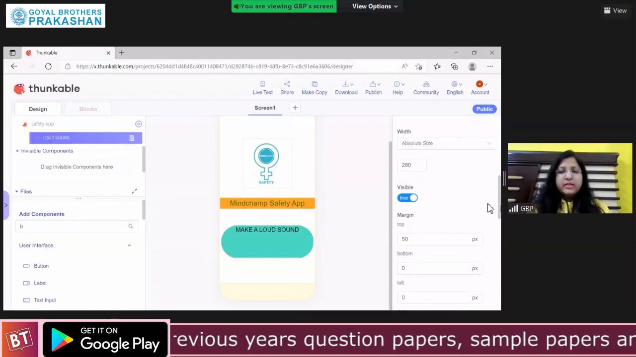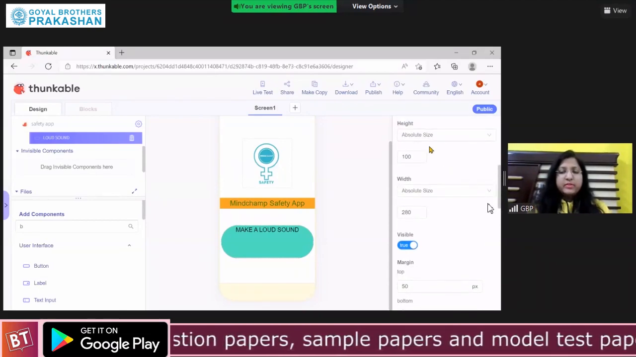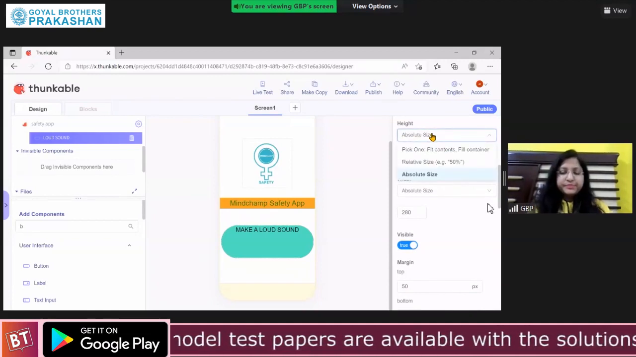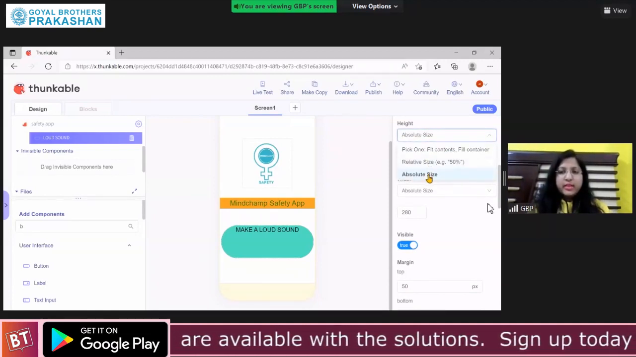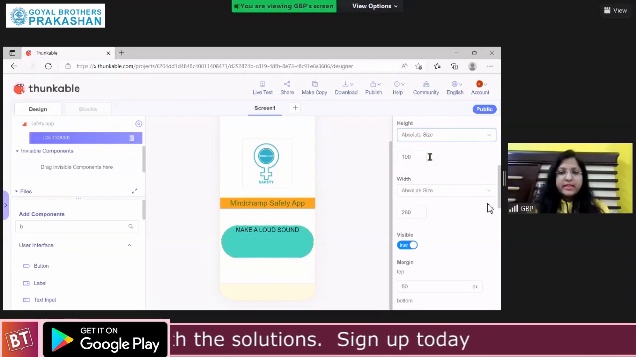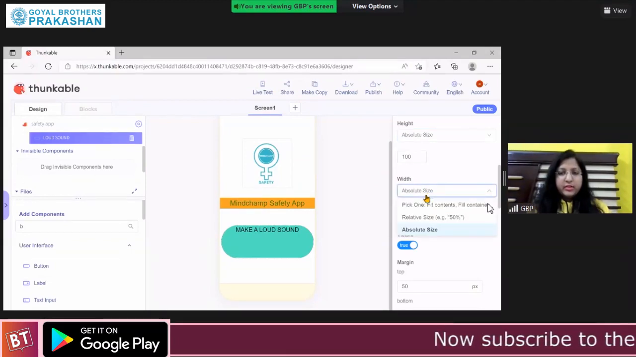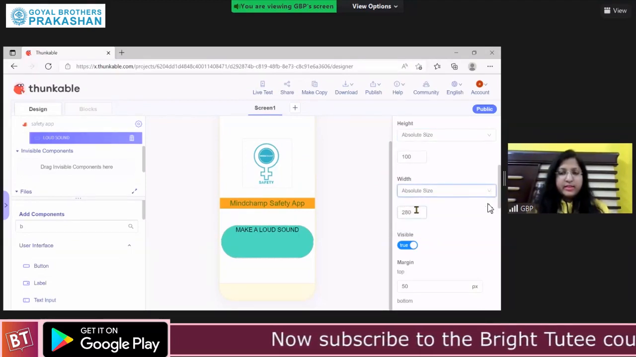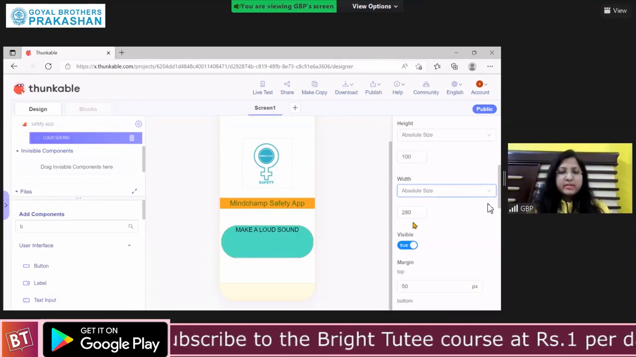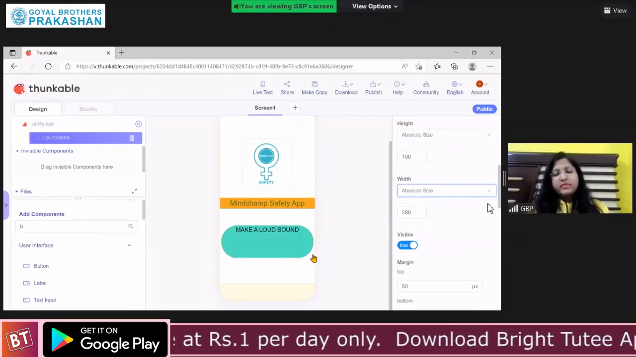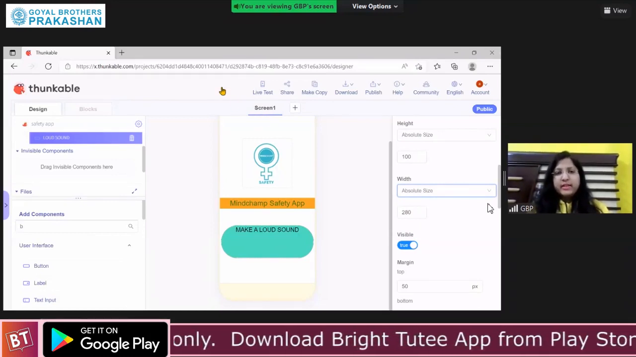Scroll down. Make the height of the button as absolute size. Click here, choose absolute size and give the size as 100. Go to the width property of button, click on it, go to absolute size and give the size as 280. So done with the designing of the button as well.